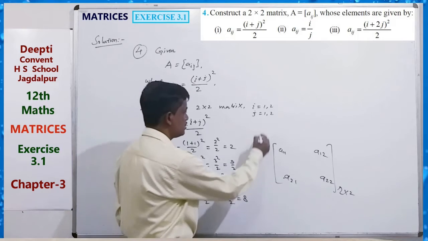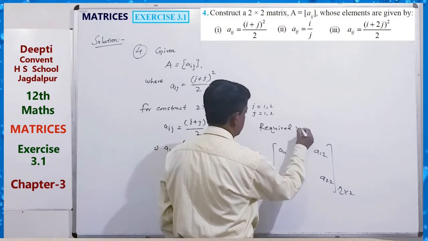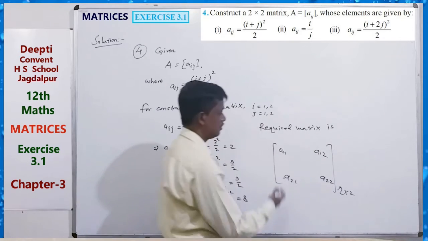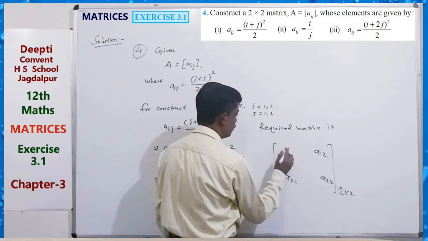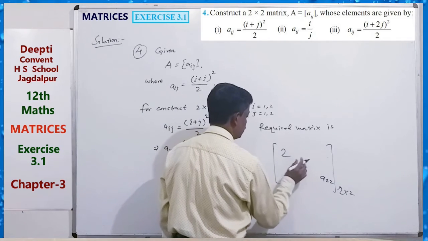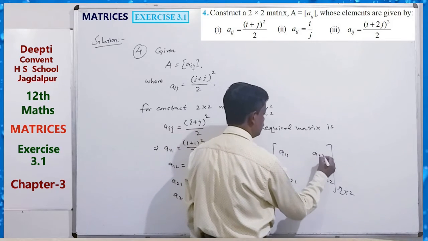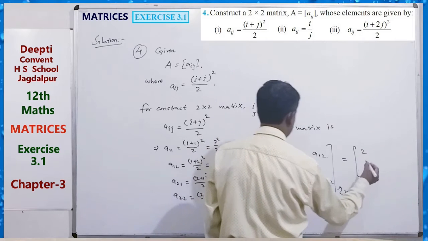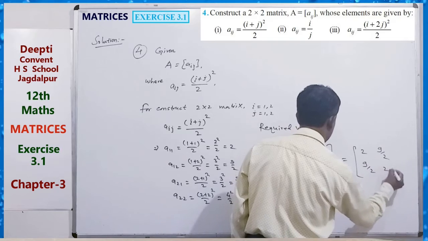So the required matrix is this. You can write like this: A1 1, A1 2, A2 1, A2 2. The values are 2, 9 by 2, 9 by 2, and here 8.